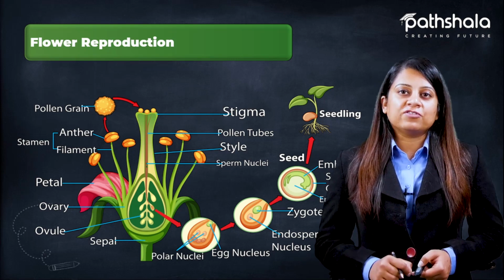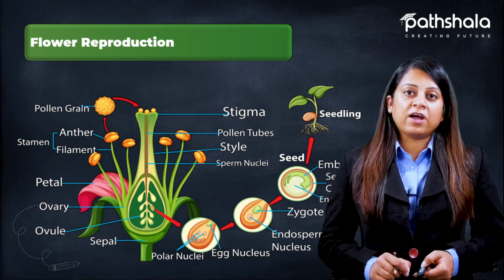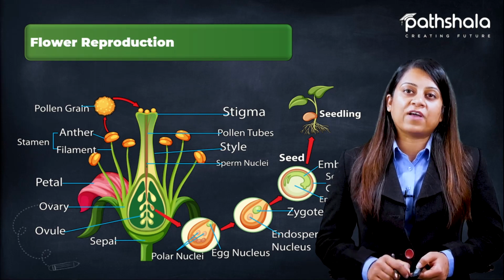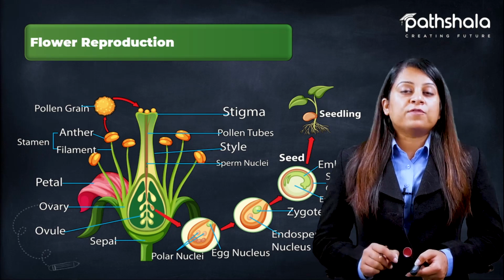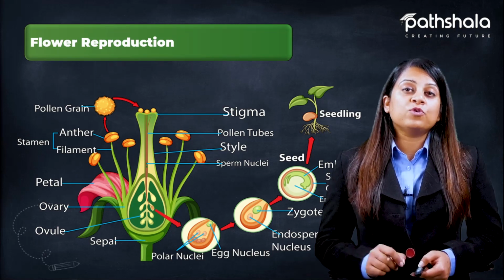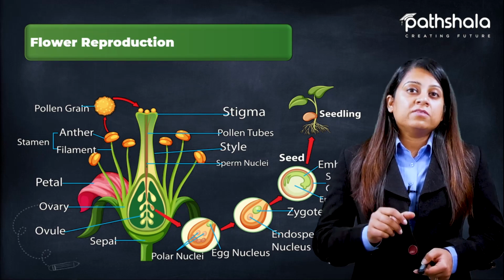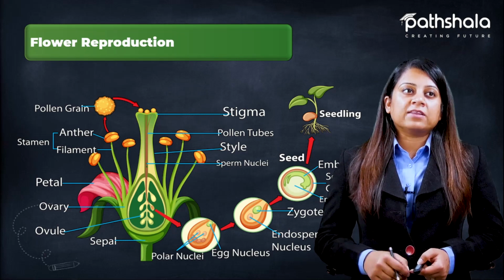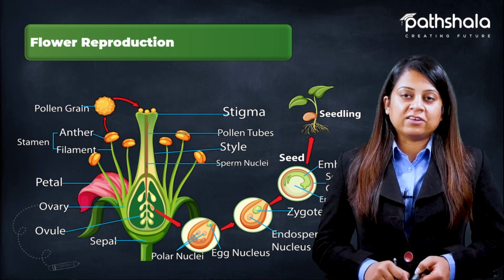In self-pollination, the pollen grains are transferred to the stigma of flowers that are present on the same plant, or on the same flower only. Whereas in cross-pollination, the flowers belong to the same species, but the flowers are present on two different plants. So pollen grains are transferred from one plant to the stigma of a flower present on the other plant, and that is known as cross-pollination.